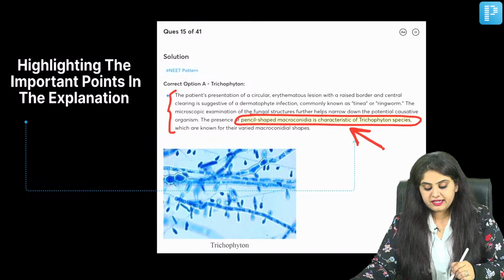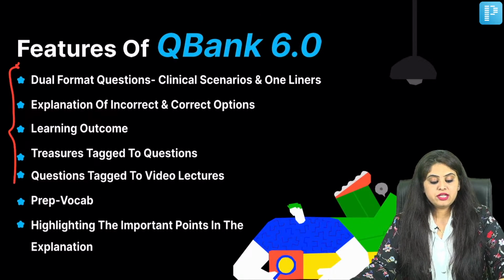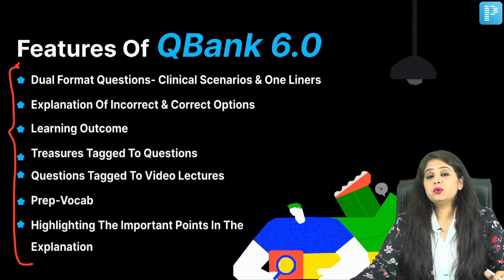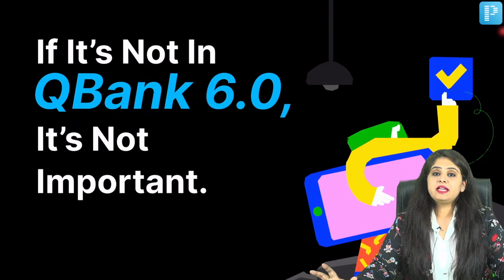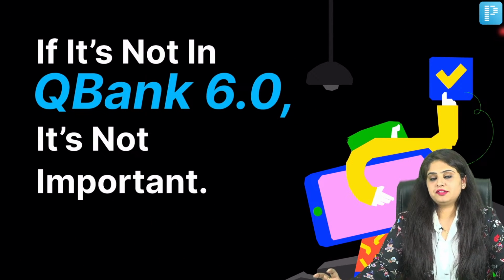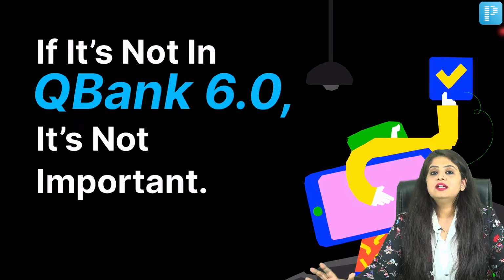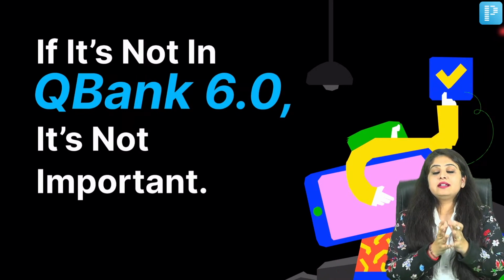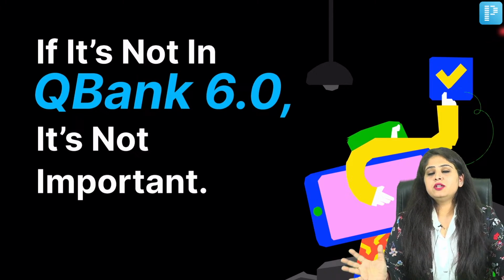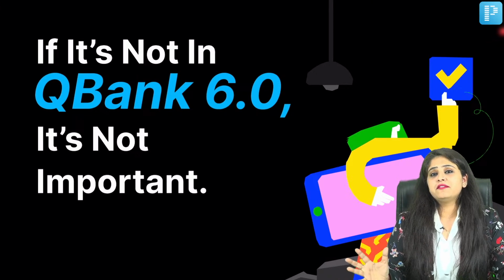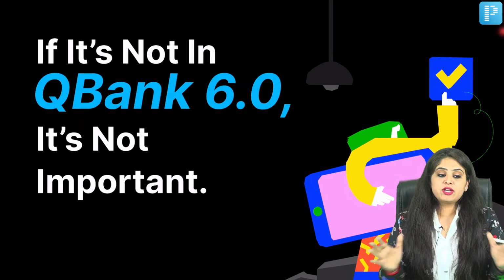Okay, so all said and done, these are going to be the features that we have added and changed when it comes to QBank 6.0, with only one motto in mind, that is we've kept importance and relevance as our two most important key features of this QBank. So to cut that entire FOMO that everyone is suffering from, that there are so many questions in the market and QBanks and everything, abundance is there, and how much of it do I have to study and how much I have to leave out.